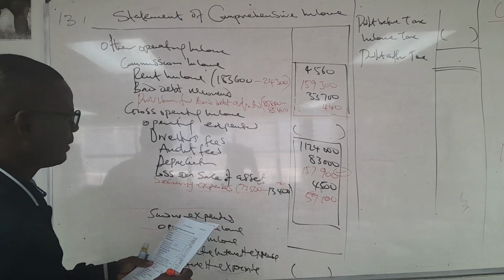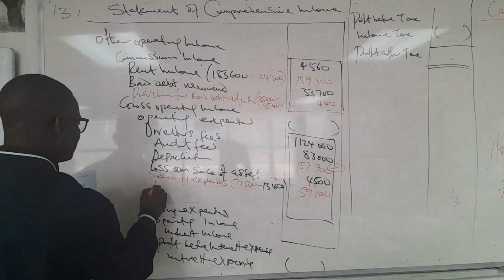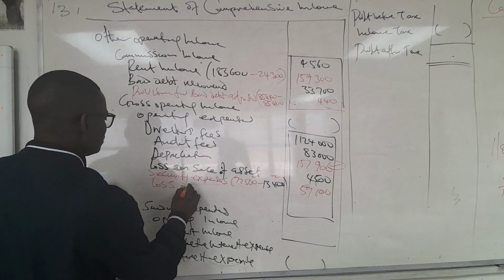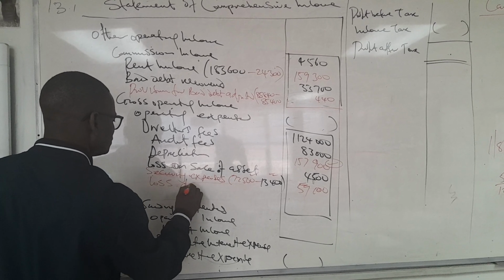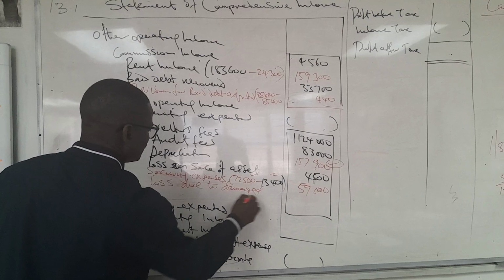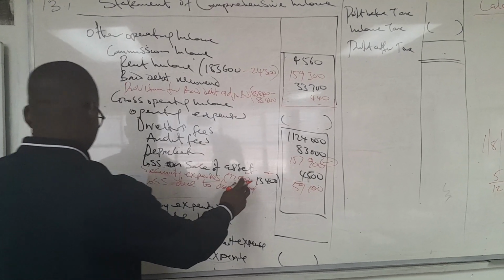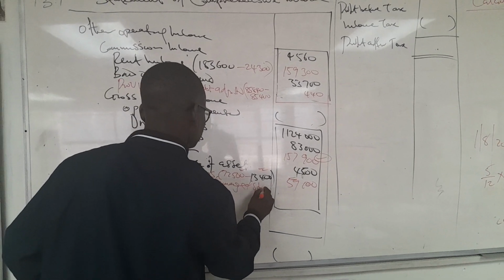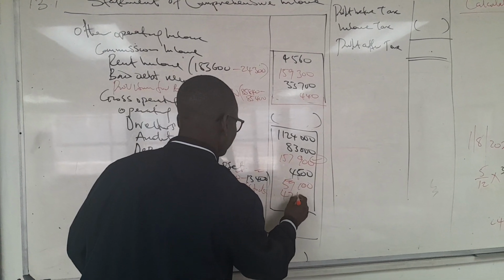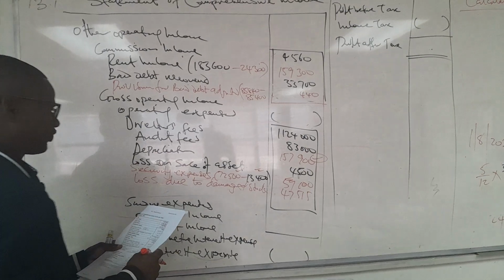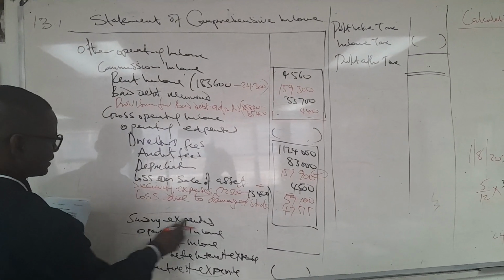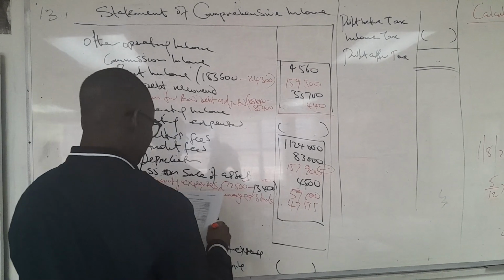We need to do the damage, loss due to damaged stock written off, which is actually 47,515, which we already did before. Then the other one is a sundry expense that needs to be a balancing amount.